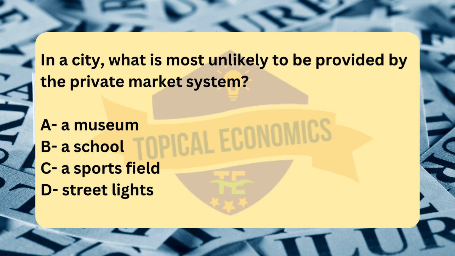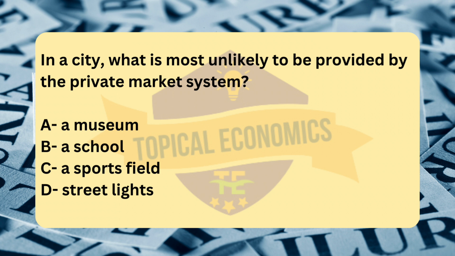Street lights are an example of a public good that is non-excludable and non-rival, which means that once they are provided, it is difficult or impossible to exclude people from using them, and one person's use of the street lights does not reduce their availability to others. Because of these characteristics, street lighting is likely to be underprovided by the private market.